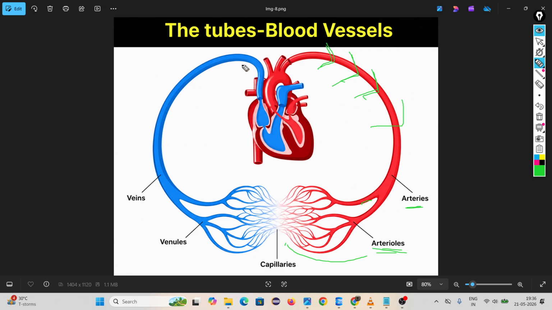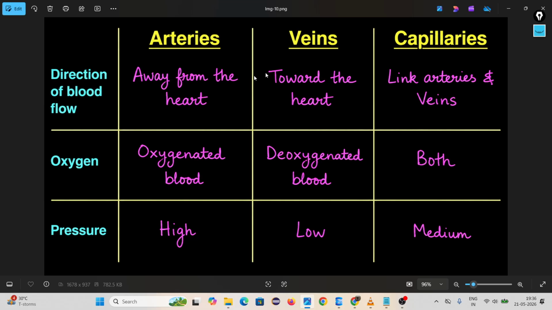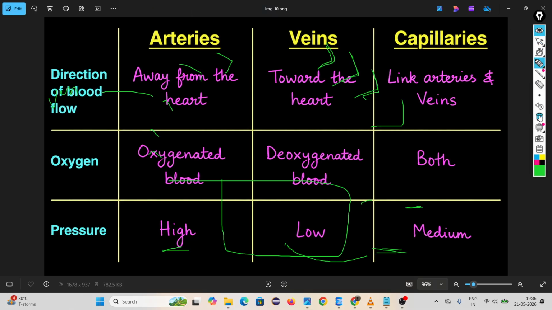Same thing: the vessels that bring blood towards the heart are called veins. Veins are further divided into many parts called venules. Venules also divide into many parts, called capillaries. Look, this is an artery and this is a vein. Then we learn the difference between arteries, veins and capillaries.